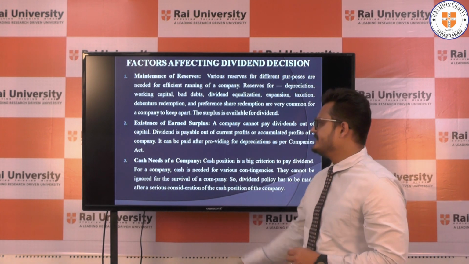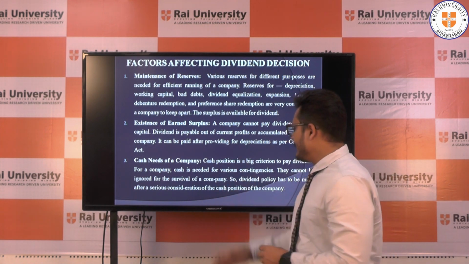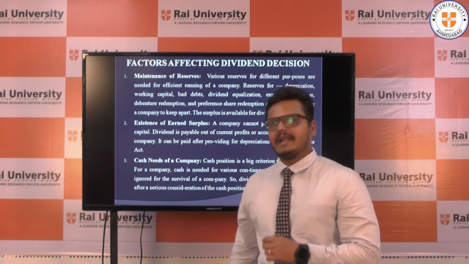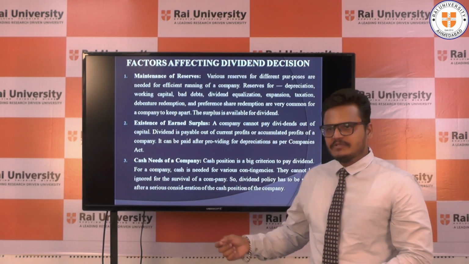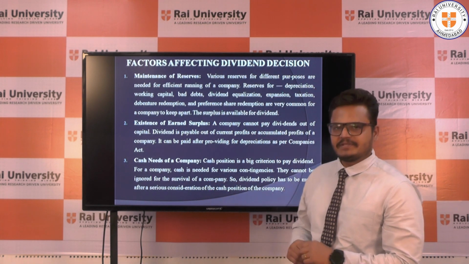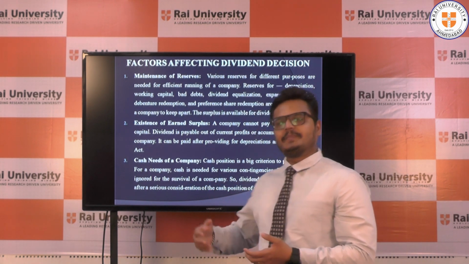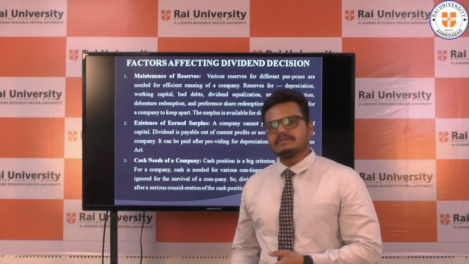Third factor, cash needs of the business and company. Cash position is a big criterion for any business organization to pay its day-to-day business obligations. So first of all, we understand the need for cash of the business organization to pay its day-to-day business liabilities and other requirements.